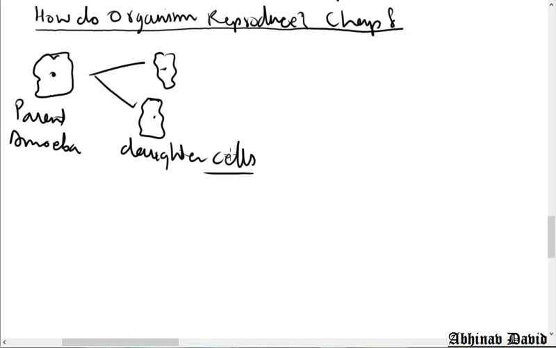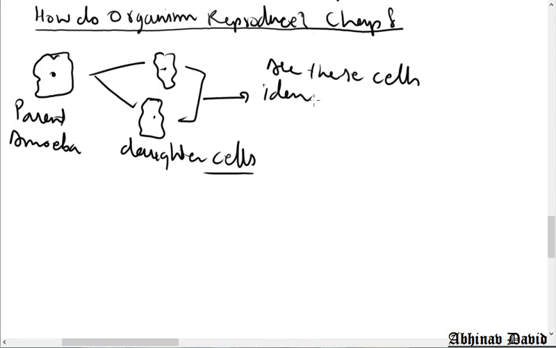Now, let us study that, and let me begin this with a question. Are these daughter cells identical? These both the cells, are these identical?